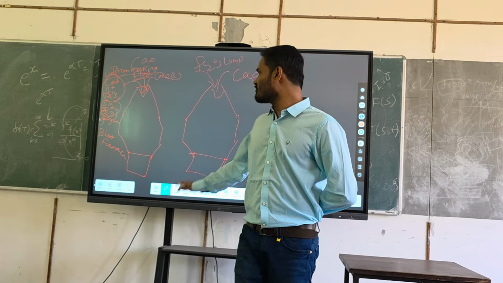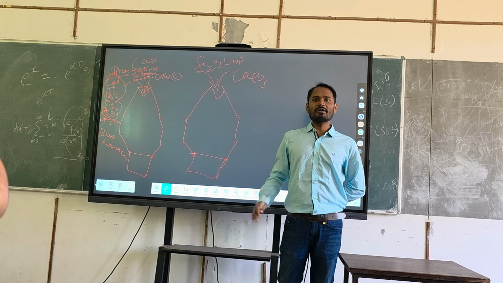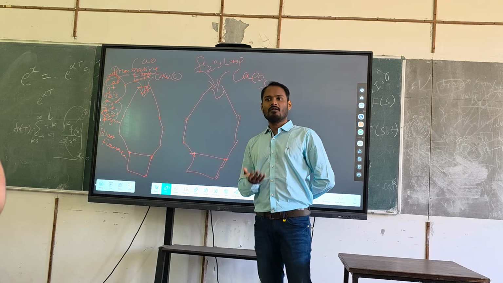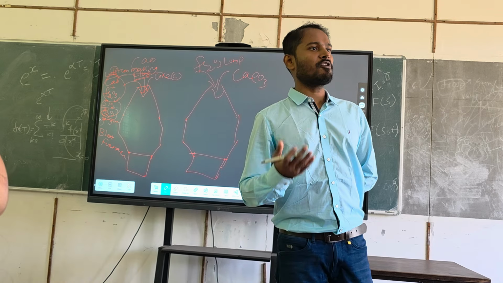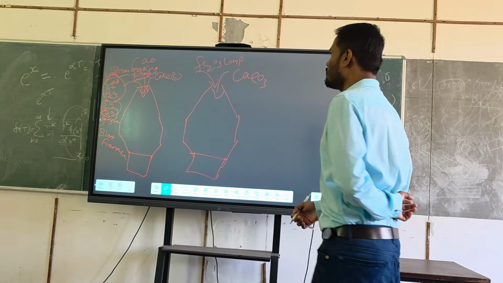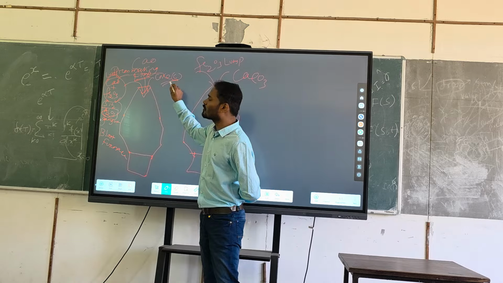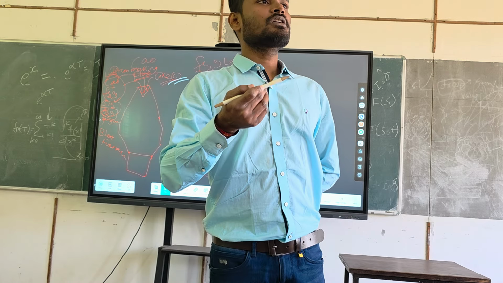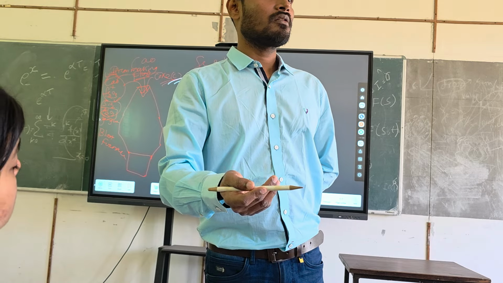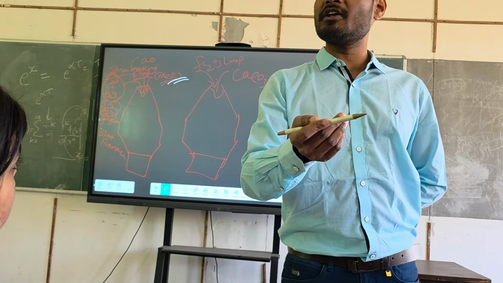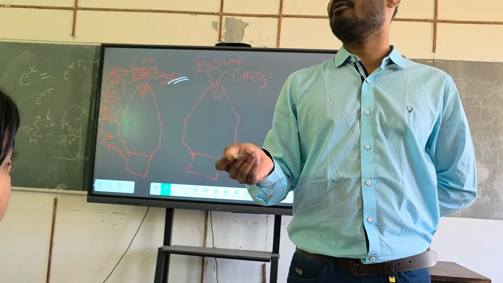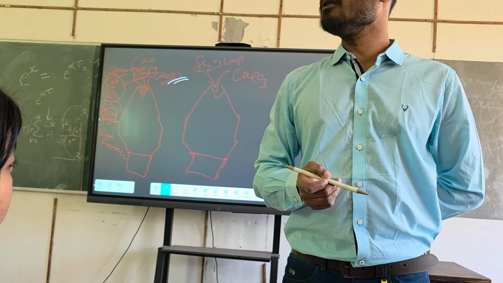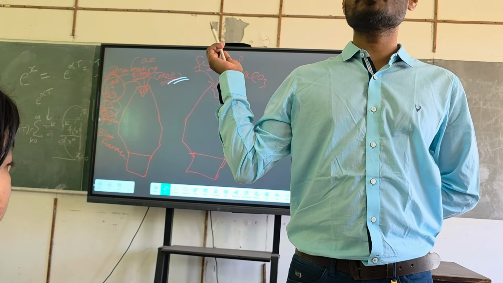But still you want to run the furnace like this. That means you need to put more fuel. A lot of fuel will be required, so you need to feed more coke. Coke is a reducing agent, and coke is also a fuel. It will burn. Coke will burn to give you heat energy, and coke will also give you carbon for reduction. So the function of coke here is dual.